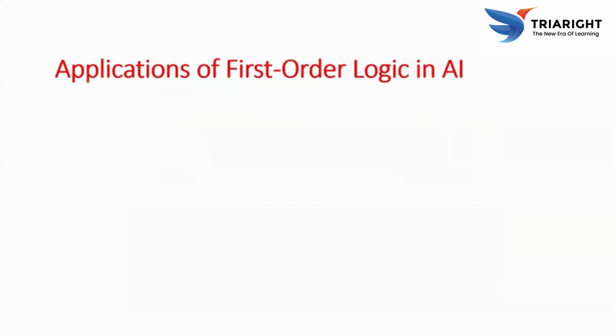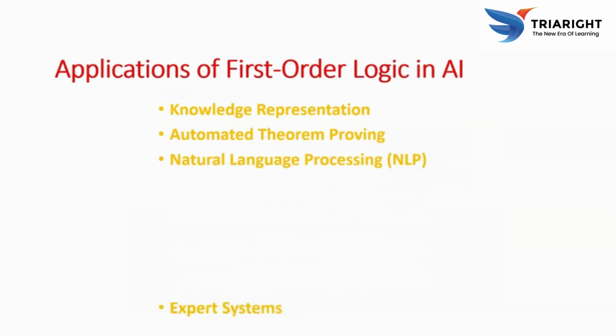Now we move to applications of first order logic in AI: knowledge representation, automated theorem proving, NLP (natural language processing), expert systems, and the semantic web. Knowledge representation encodes relationships and properties, such as in a medical diagnosis system where predicates define symptoms and diseases.